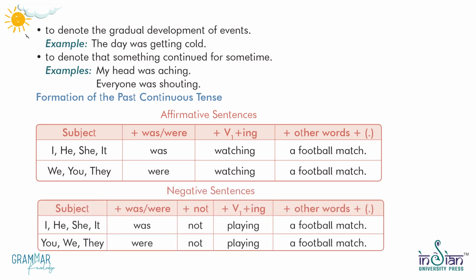Negative sentences. Subject plus was, were plus not plus V1 plus ing plus other words plus dot. I, he, she, it was not playing a football match. You, we, they were not playing a football match.